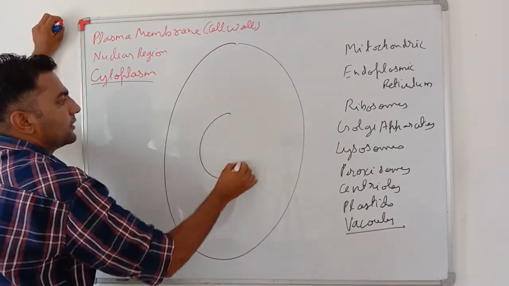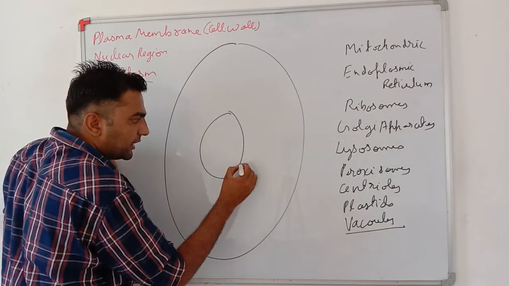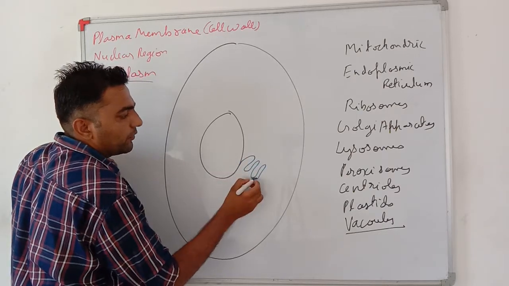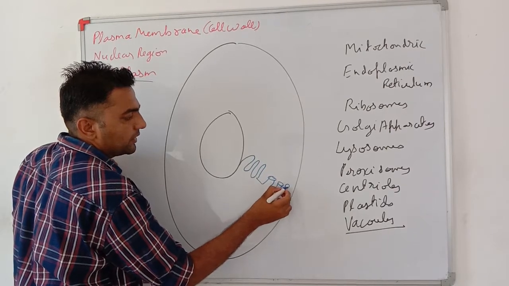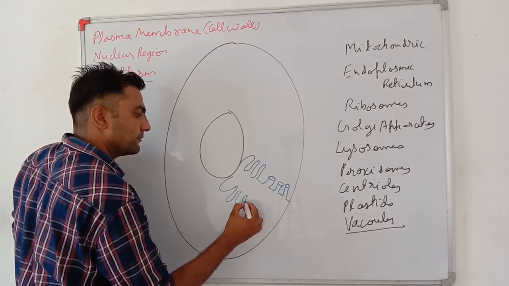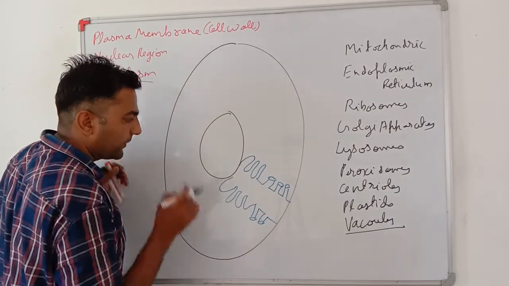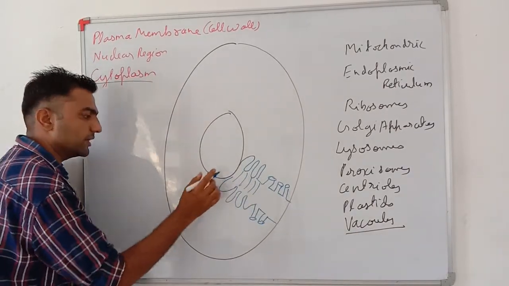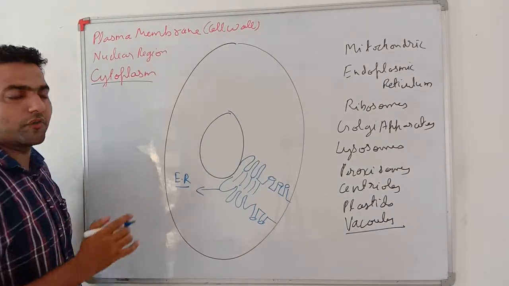Cell nucleus. Basically, the endoplasmic reticulum is embedded at the nuclear envelope and it continues up to the plasma membrane. This is having many membranous structures. This is endoplasmic reticulum, short form is ER.